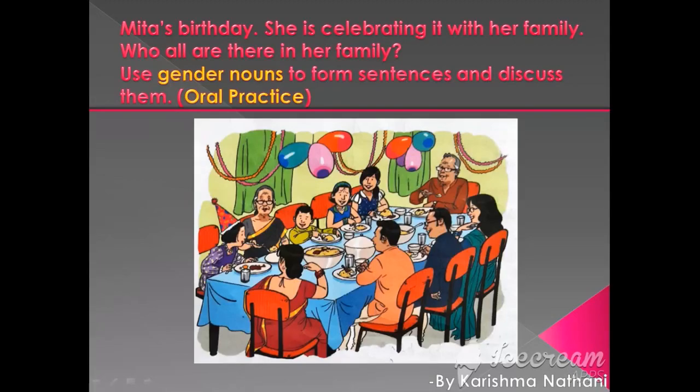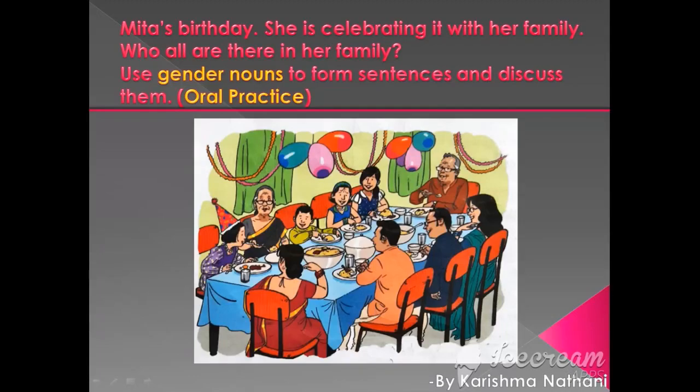So, we start with the picture description. Here you can see the image of Meeta's birthday celebration with her family. They are celebrating her birthday and having dinner together. They have decorated the dining hall as well.